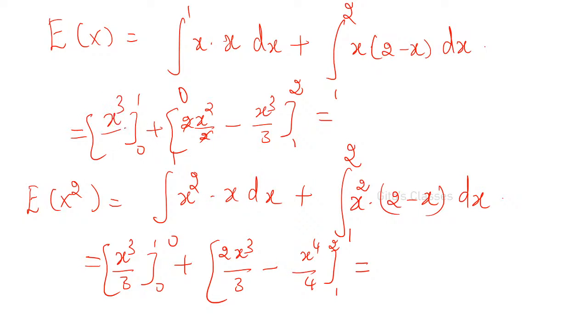Here one more thing, it is not x squared. Here you have x squared, so it will become x cubed by 3 after integrating. And this will become 2x minus x squared, so 2x squared by 2 minus x cubed by 3. Here this is x cubed by 3. So integral 0 to 1, if you integrate, it will become x cubed by 3 here. And if you substitute, you will be getting.